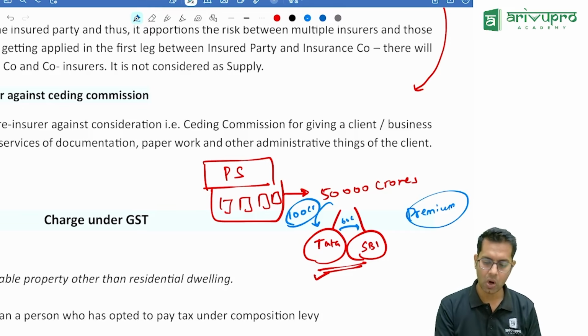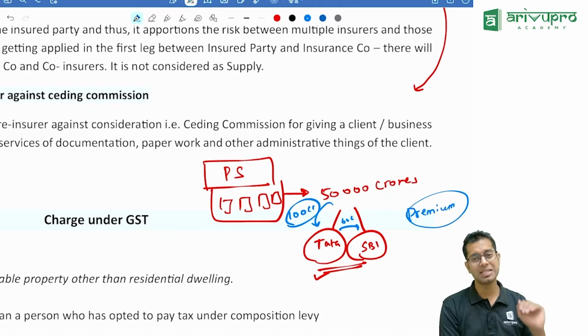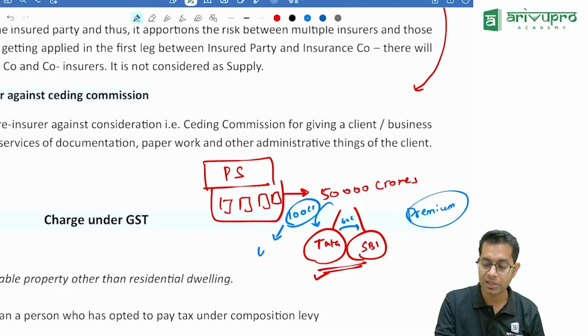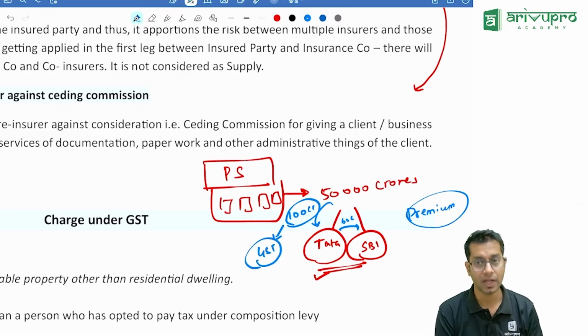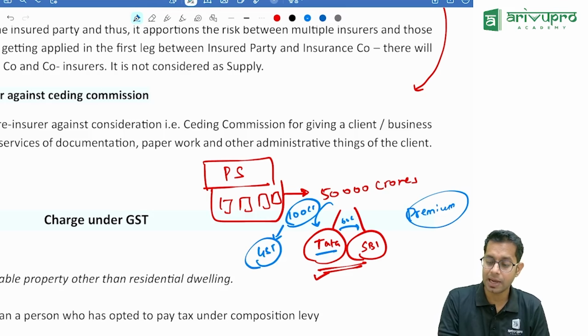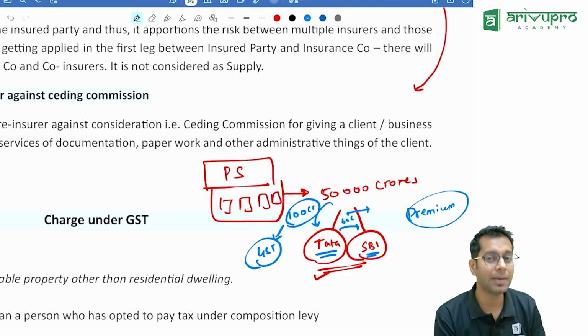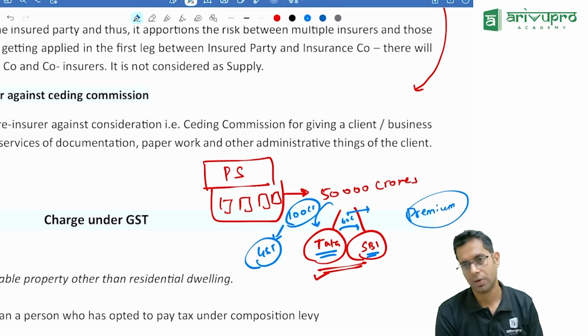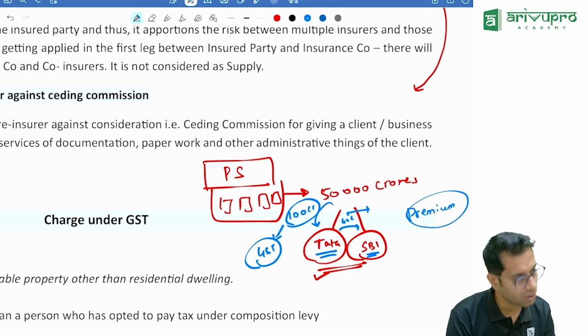On this 100 crore rupees, because Tata is giving services to me, they would have charged GST. Now the question is whether GST is applicable on the services taken by Tata from SBI, for which 60 crores is the insurance. Whether this transaction is treated as supply or not.